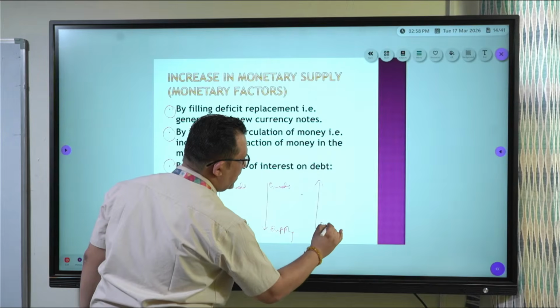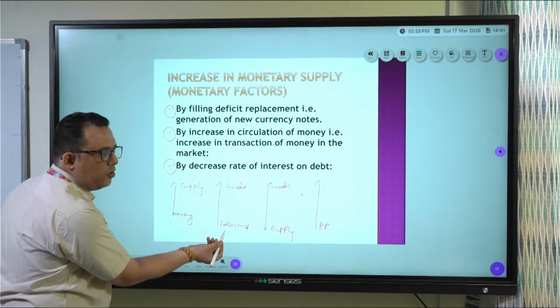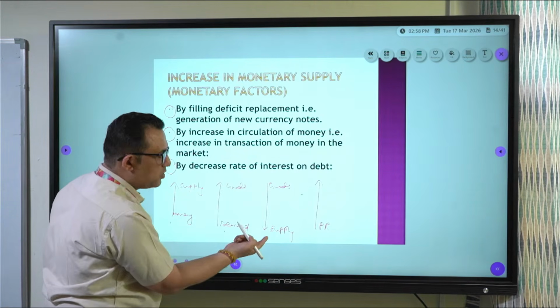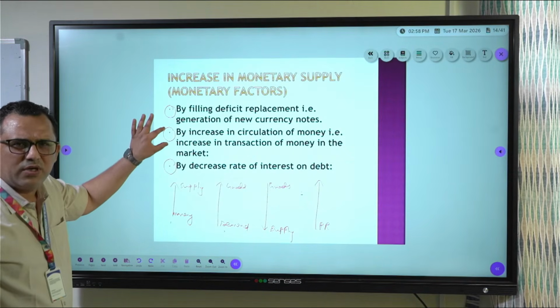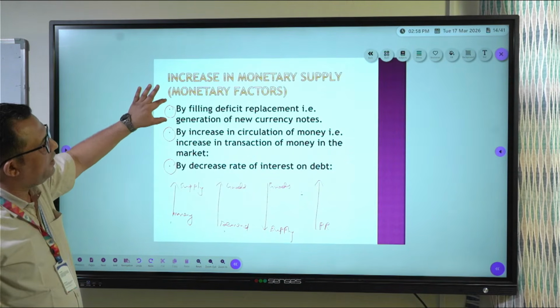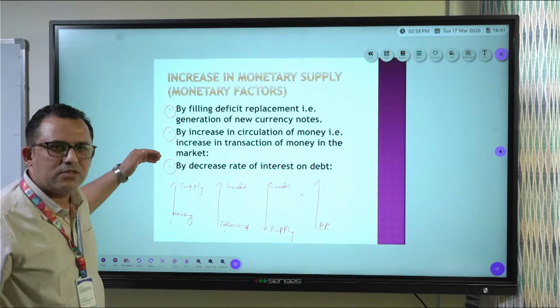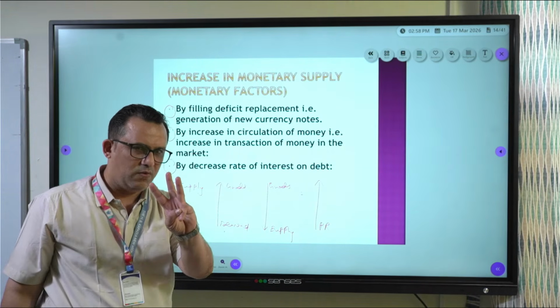Because when supply of money increases, purchasing power increases, goods demand increases. But goods supply does not increase. I told you why goods supply does not increase. It leads to price rise. So this one is very easy to understand. Once you have understood this, by filling deficit replacement, generation of new currency notes, other ways of increasing monetary supply are very easy. Now the third one,